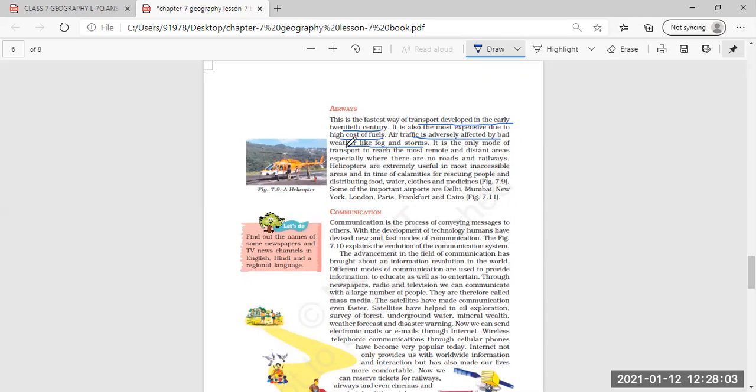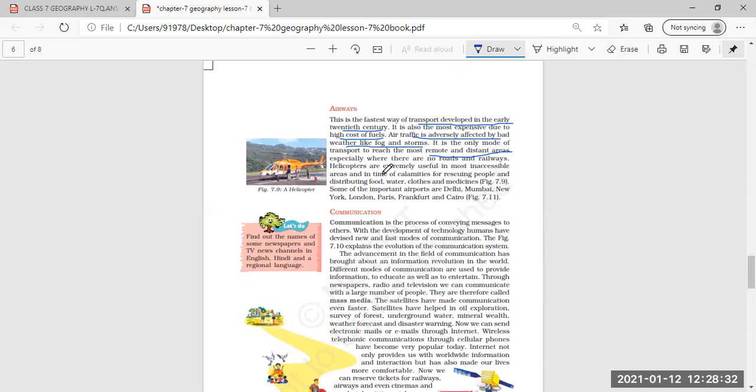And we also see that the airways transportation system is very helpful in remote and distant areas, the places which we cannot reach by roads or the railway transportation system, but through airways we can reach those far off places, especially at the time of natural disaster.